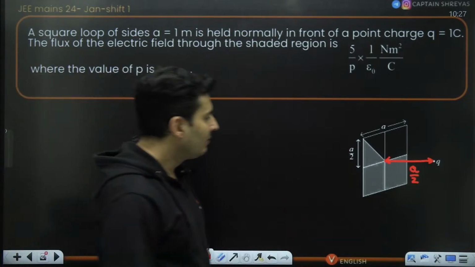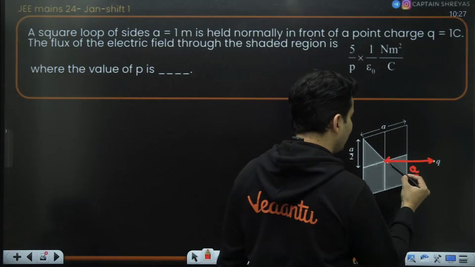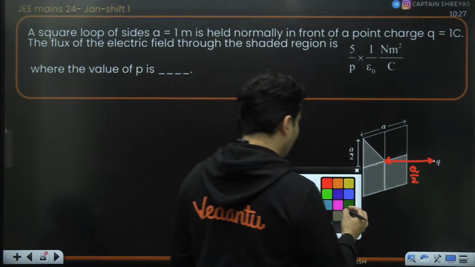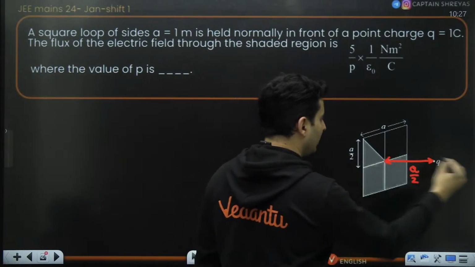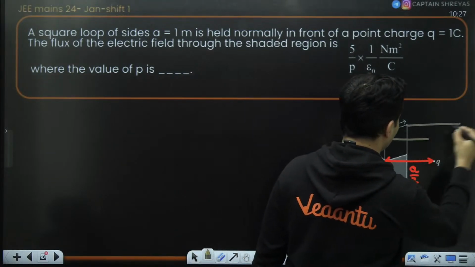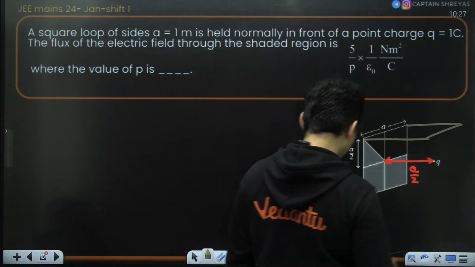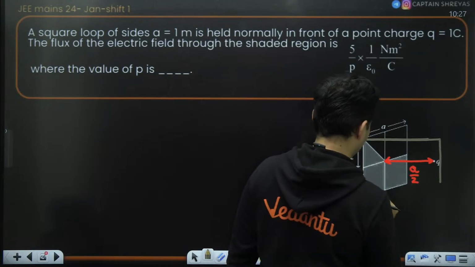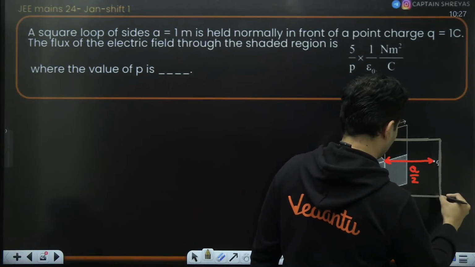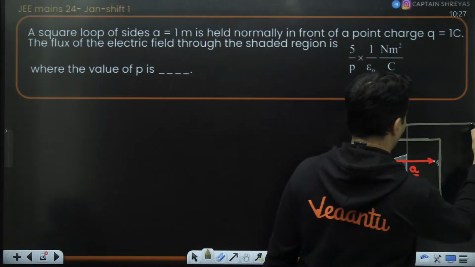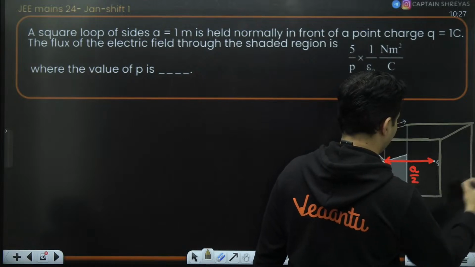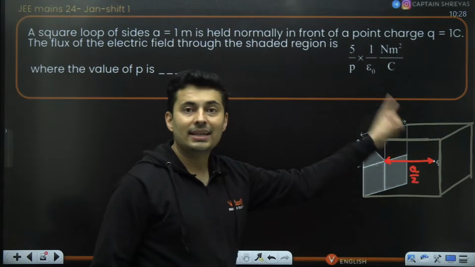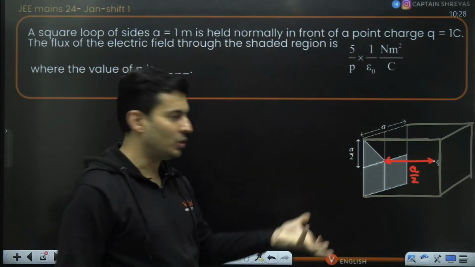But let's say we assume that this distance was given to us, which is a by 2. Then how you solve this question is you basically complete a big cube. You complete a big cube, something like this. It will look something like this. This is a big cube, and that cube is at the center of that very big cube.